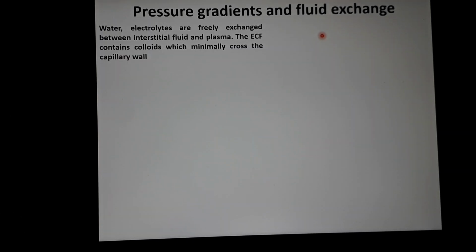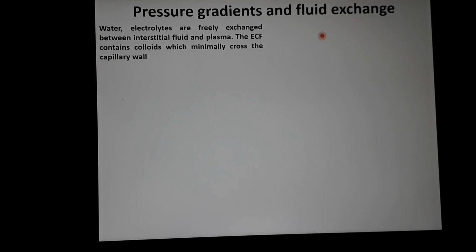Now I will explain the pressure gradients and normal fluid exchange. Before I explain the pressures, I have already told you that water and electrolytes are freely exchanged between interstitial fluid and plasma. That means the ECF is divided into two compartments, the intravascular compartment and the interstitial fluid compartment. Between these two compartments, water and electrolytes are freely exchanged through the capillary endothelium.